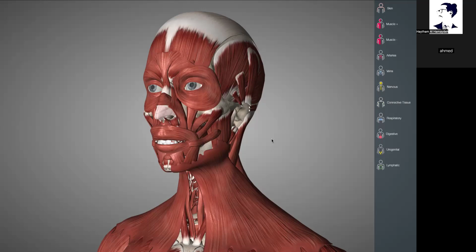Now I'm going to be talking about innervation, vascularization, and drainage. Vascularization is done by the facial artery, drainage is done by the facial vein, and innervation is done by the facial nerve. So that's the first one.